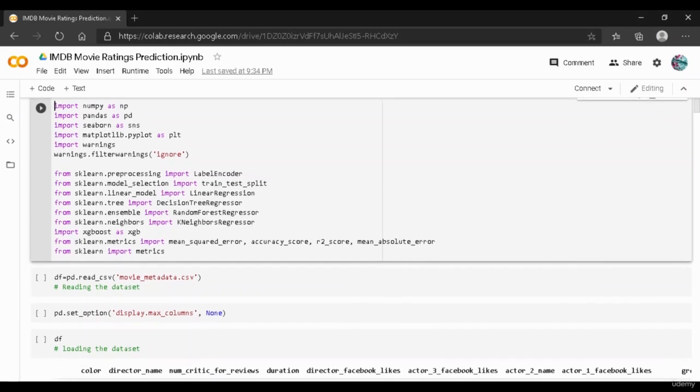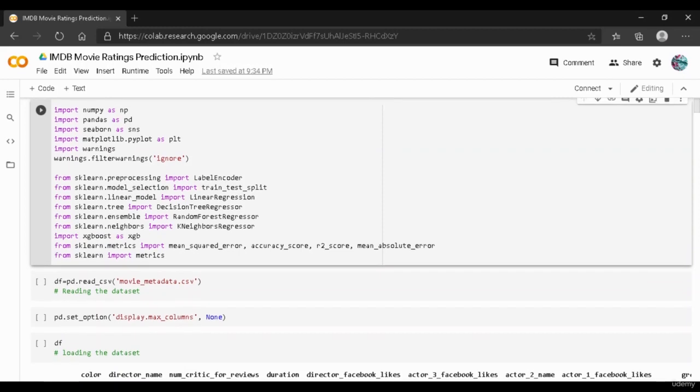The next import over here is pandas. Pandas will help us to create data structures, and not only does pandas create data structures, but it also helps us to manipulate these data structures.